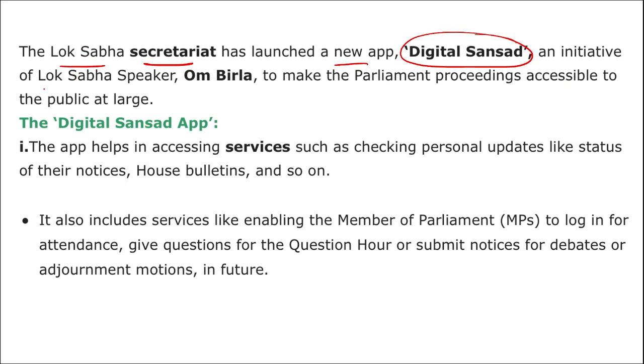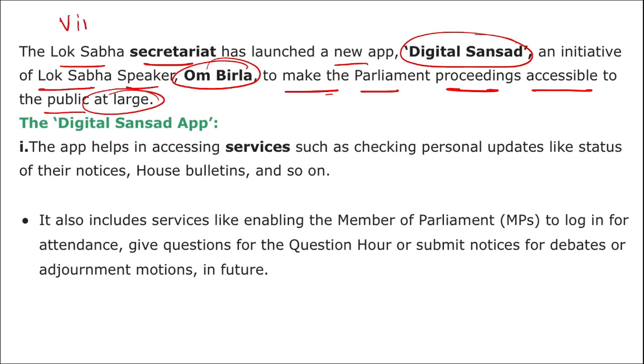Digital Sansad is an initiative of Lok Sabha Speaker Om Birla to make the parliament proceedings accessible to the public at large. Very important. All right. Whose initiative was Digital Sansad? It was the initiative of Lok Sabha Speaker Om Birla. And the reason is that it will help make the parliament proceedings accessible to the public at large. All right, that means even the public can hear the proceedings of the parliament.